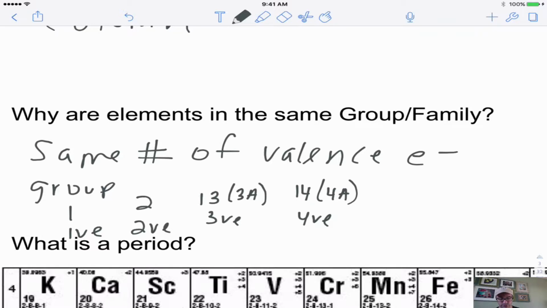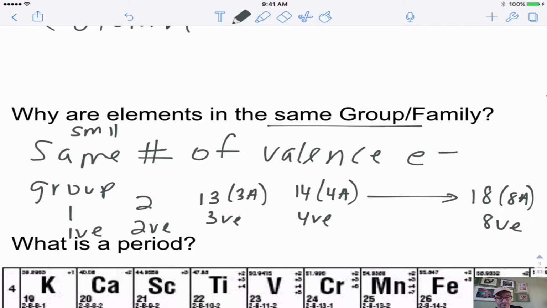And this goes all the way through to 18, or 8A, where I'll have 8 valence electrons. Now, what we notice about these elements is that because they have the same number of valence electrons, they have similar chemical properties. And so elements in the same group or family have similar chemical properties.